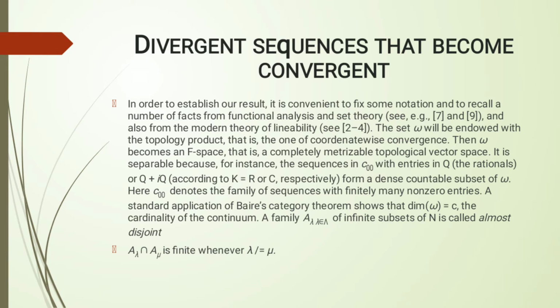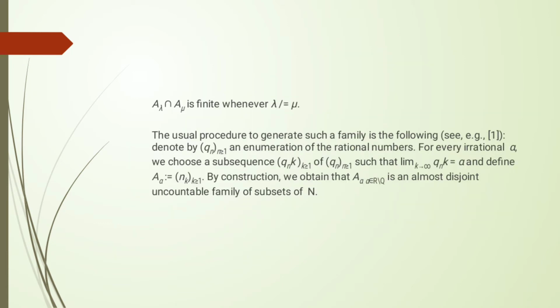The cardinality of the continuum. A family A lambda, lambda belonging to capital lambda, of infinite subsets of N is called almost disjoint if A lambda intersection A mu is finite whenever lambda is not equal to mu.